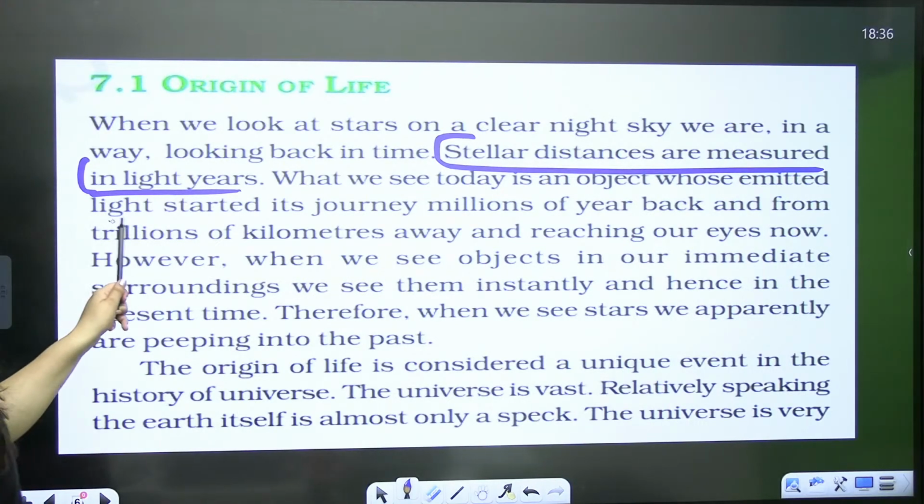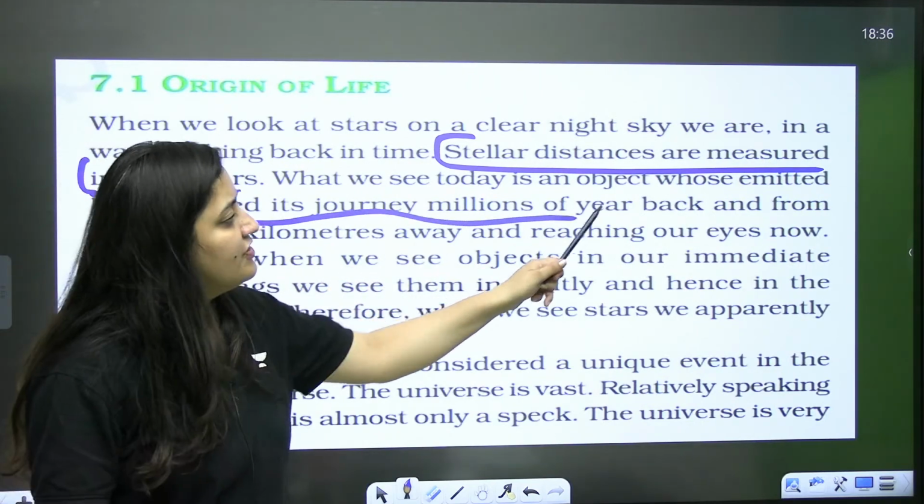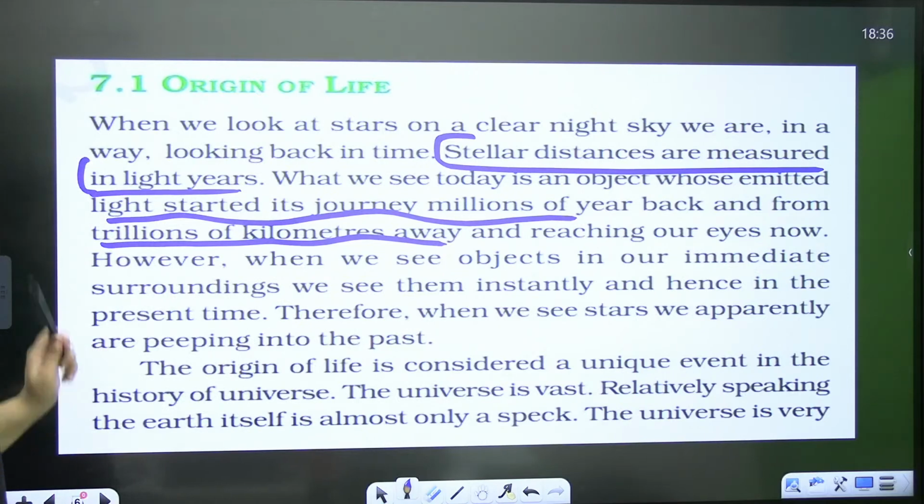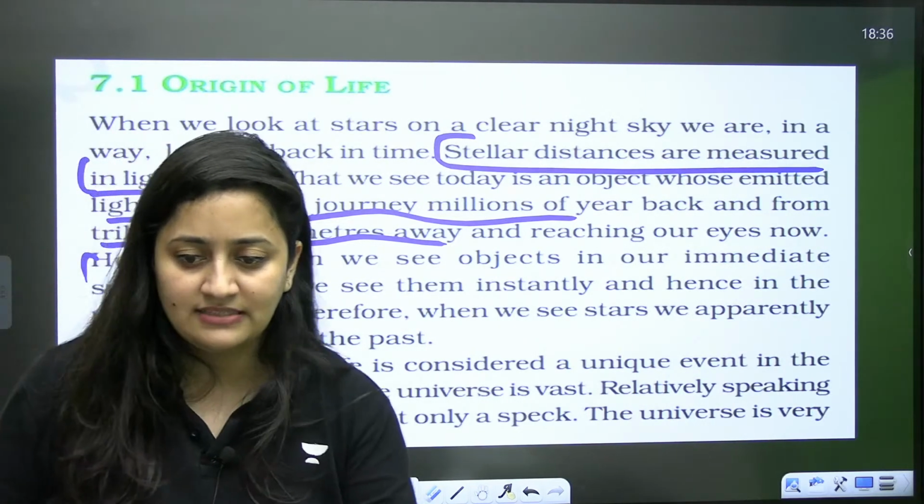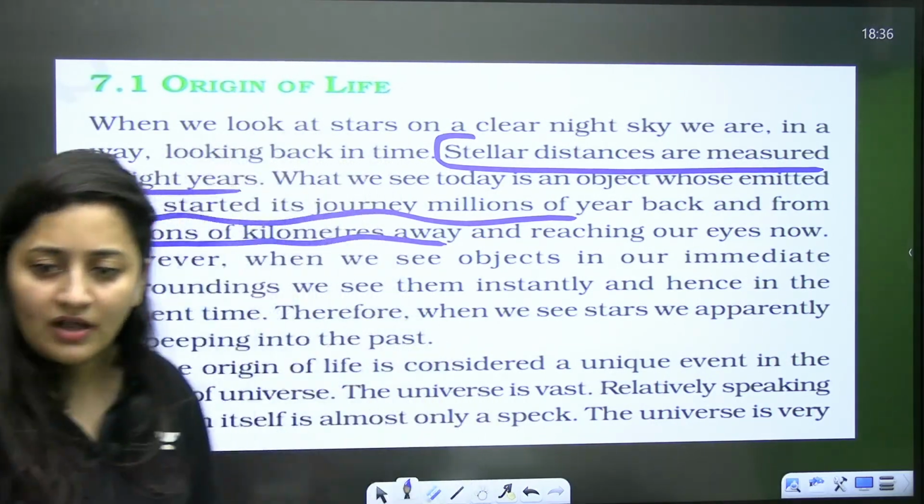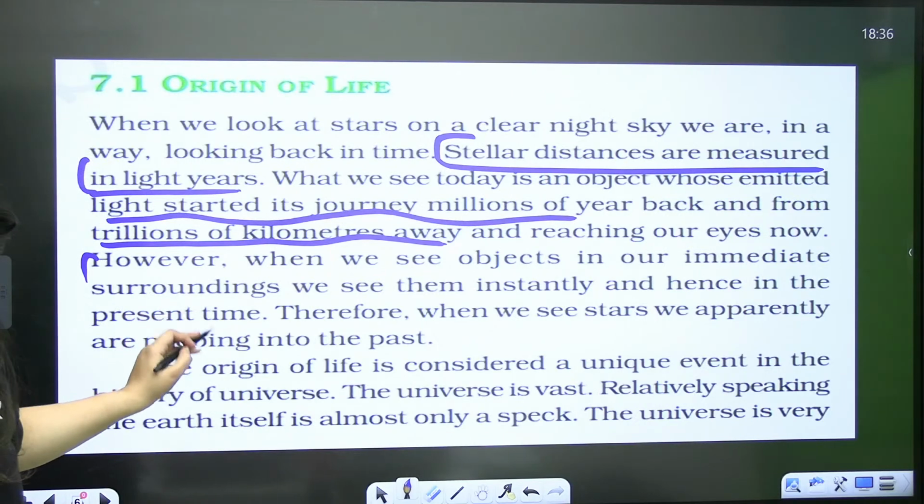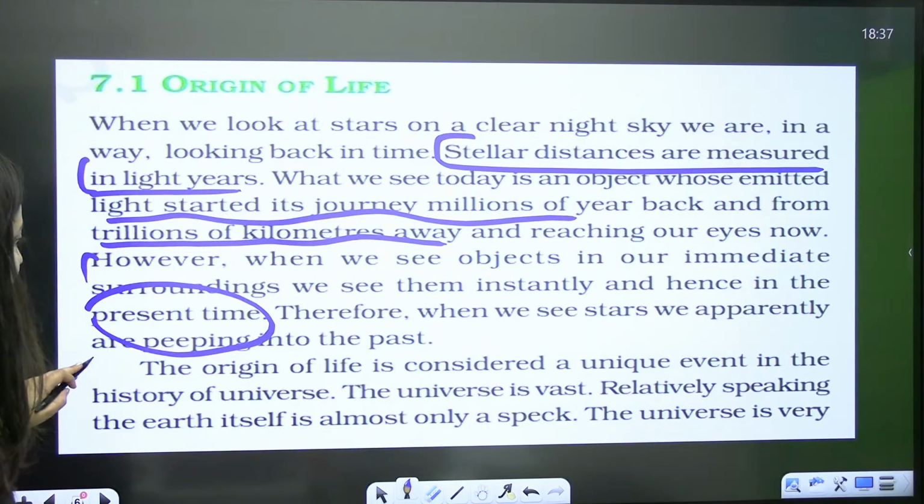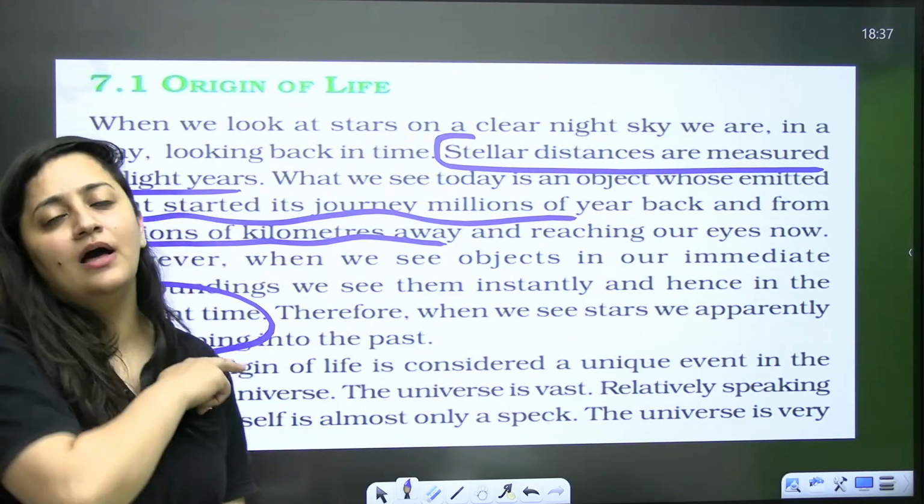Right? So this light started its journey millions of years back and from trillions of kilometers away, and it is reaching our eyes now. So this is what you need to figure out. And whatever we are looking at in our surroundings, like see here, if this book is there, the table is there, the camera is there. So currently, what is it? We are in the present time. So when we see the stars, we apparently are peeping into the past.